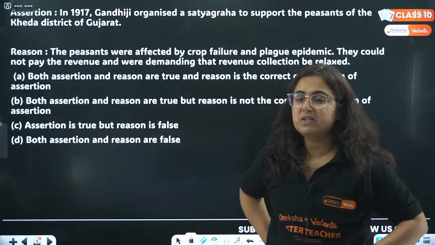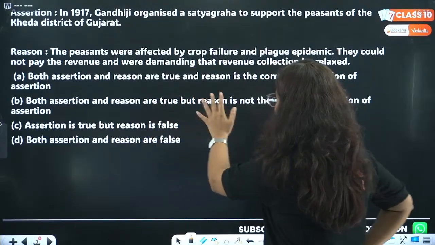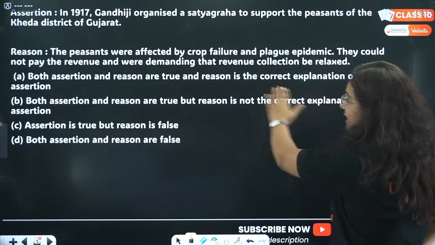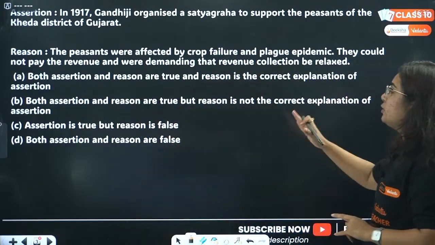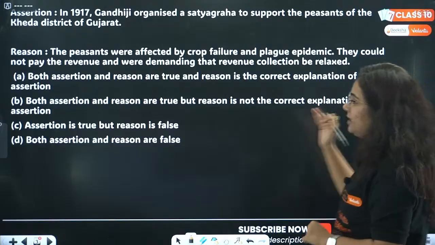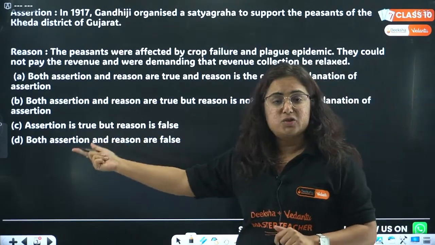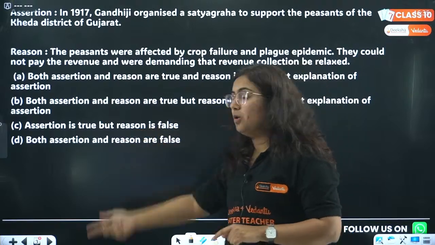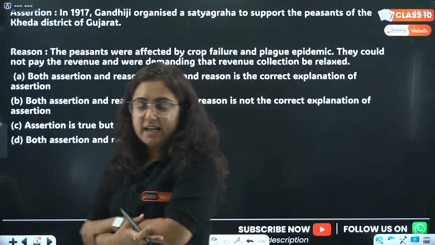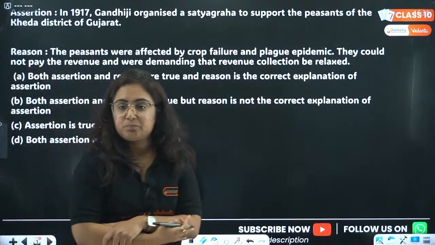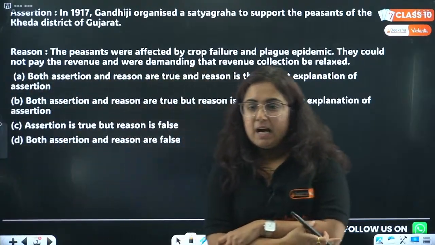There are 4 options. A: both A and R are correct, and reason is the correct explanation of assertion. B: both assertion and reason are true, but reason is not the correct explanation of assertion. C: A is true, but R is false. D: both assertion and reason are false. Let me see who is answering. I got the answer of Yashraj, B. Okay, Yashraj, great.